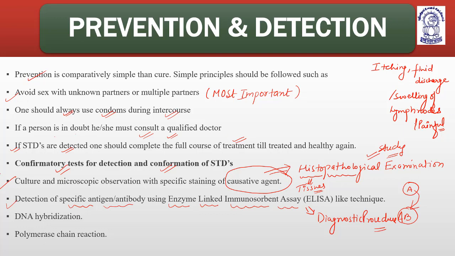Now after that we have DNA hybridization. DNA hybridization helps to confirm the presence of a gene or a chromosome, meaning a chromosome or a part of the DNA which does not match the host, especially in case of crime scenes and in case of paternal issues.